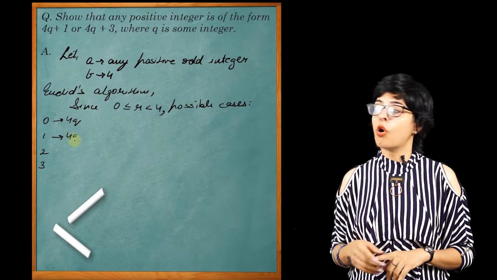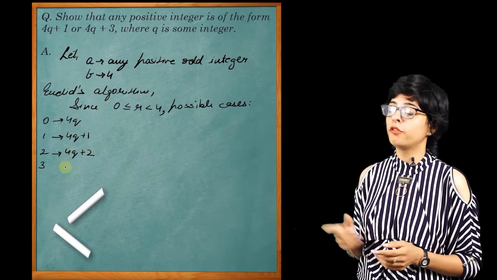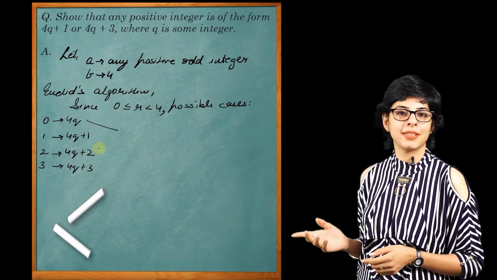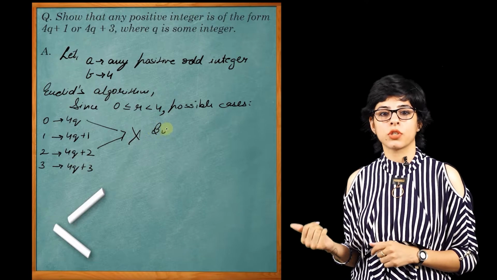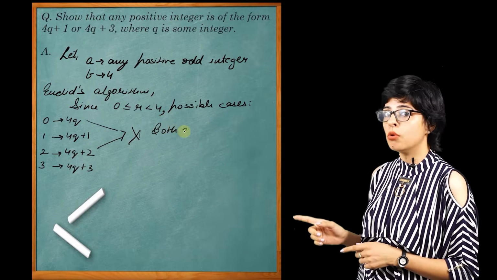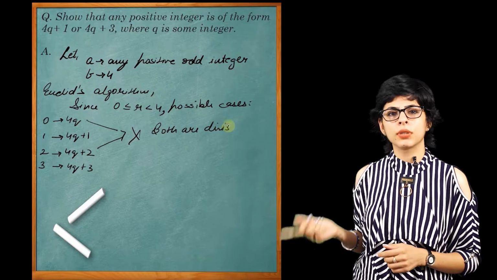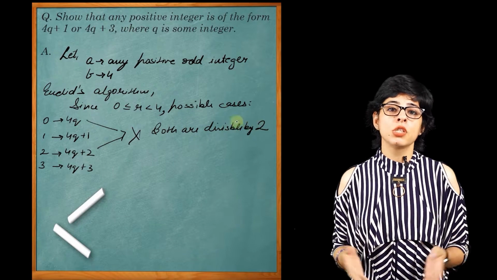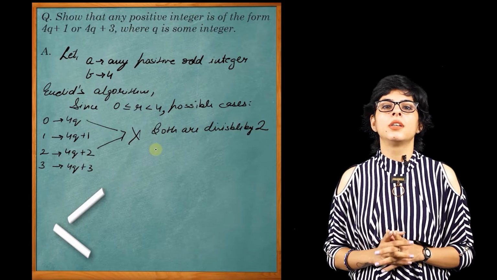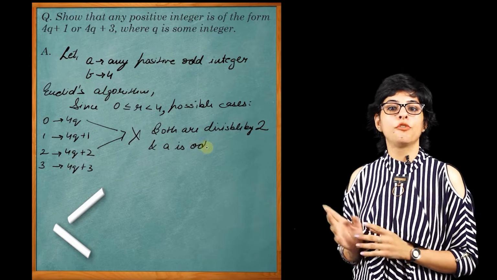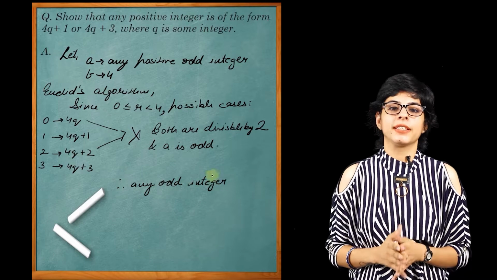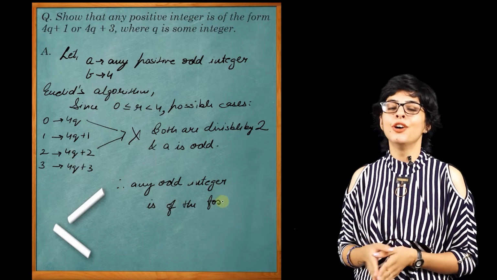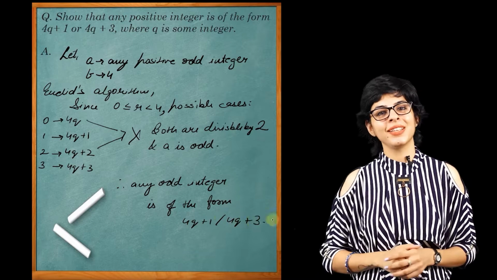That is, a can either be 4q or 4q plus 1 or 4q plus 2 or 4q plus 3. However, a is an odd number as given in the question. So a cannot be 4q or 4q plus 2, because in both these cases it will be divisible by 2. So how can it be odd? So the alternatives left are 4q plus 1 or 4q plus 3. Hence proved, any odd integer is in the form of either 4q plus 1 or 4q plus 3.